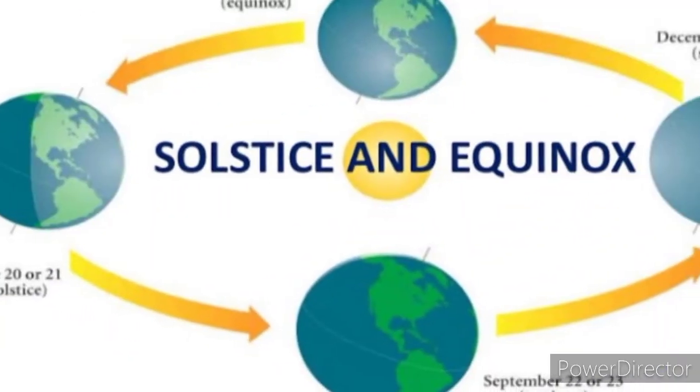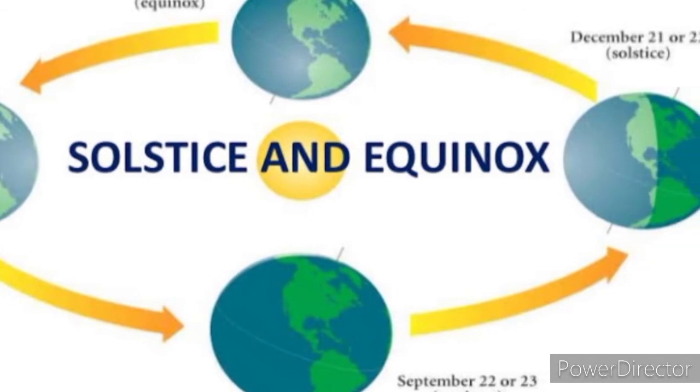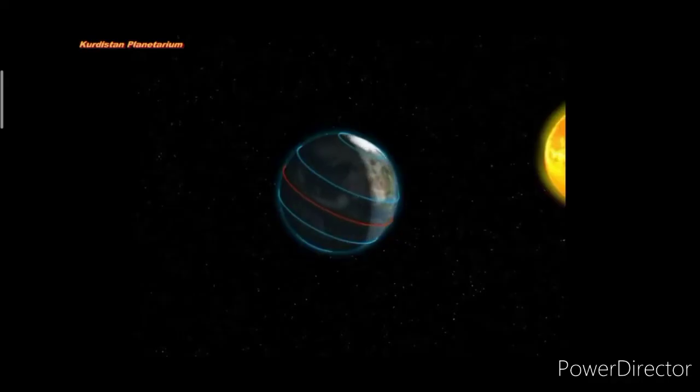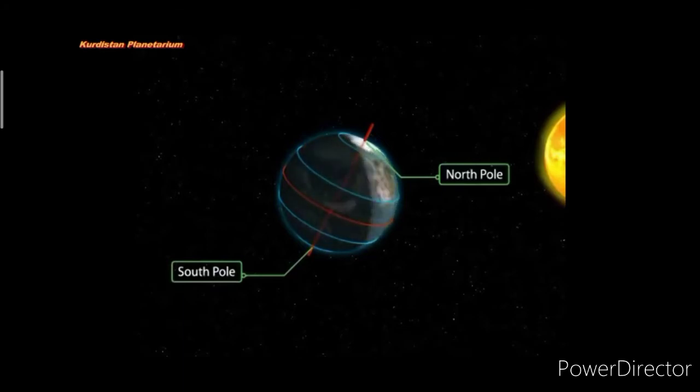Now let's move to the very important topic of this chapter, solstice and equinox. Children, we know this now. The tilting of the axis results in direct sunlight falling on different places during different seasons. This causes variation in the days, nights and seasons.